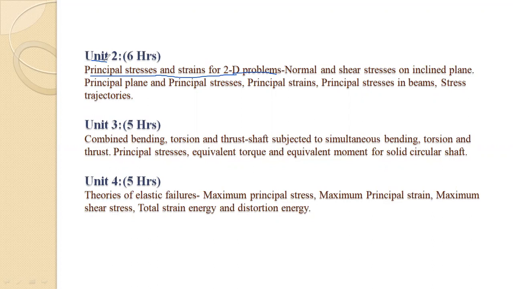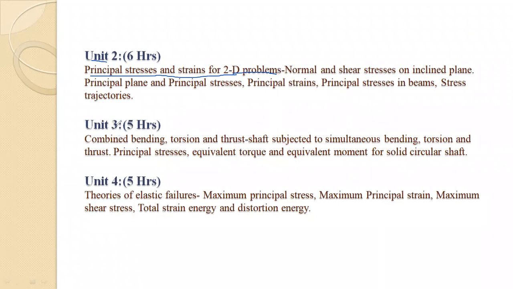From this unit, we have to find out principal plane. Okay, what is meant by principal plane? How to find out principal stresses? How to find out principal strains? Or principal stresses in beam and stress trajectories. This is our second unit.